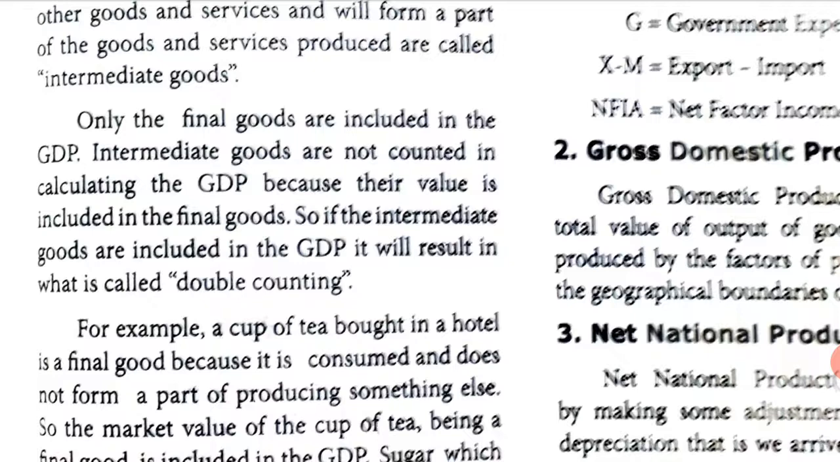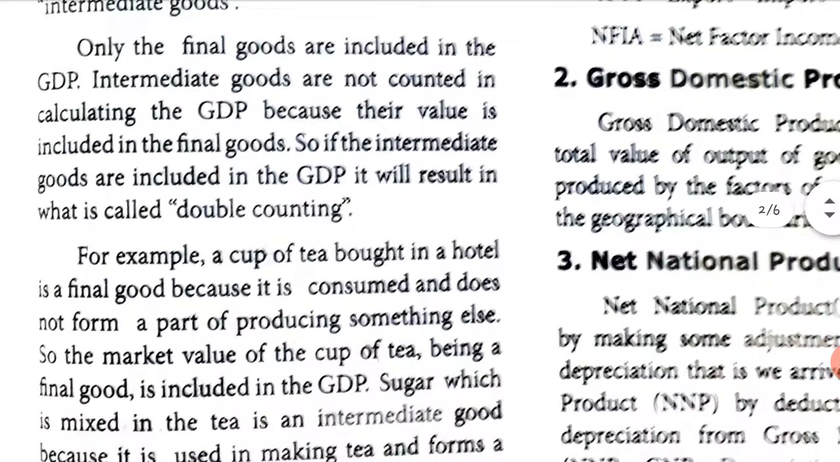Only the final goods are included in the GDP. Intermediate goods are not counted in calculating the GDP because their value is included in the final goods. So there are two types of goods, final goods and intermediate goods. The final goods value will be taken in GDP. Intermediate goods price will not be taken because that will be added in the final goods price. If the intermediate goods are included in the GDP, it will result in what is called double counting.